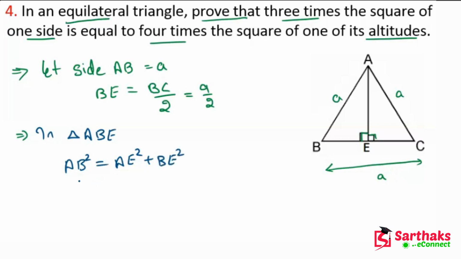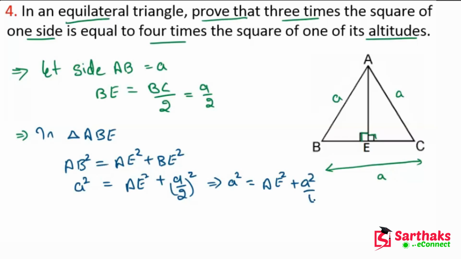AB square is what? This is A square, and this is AE square, plus BE, we know that this is A upon 2 whole square. So this will be A square is equal to AE square plus A square upon 4.